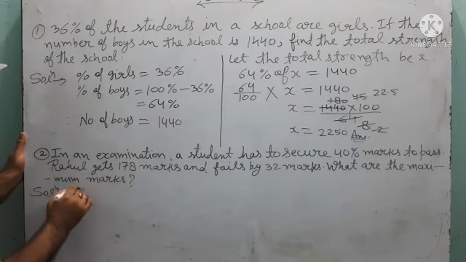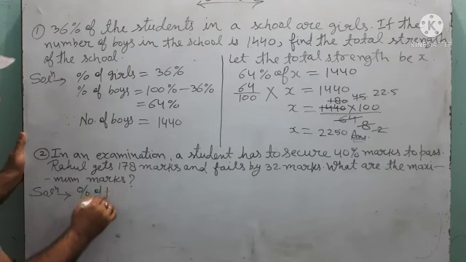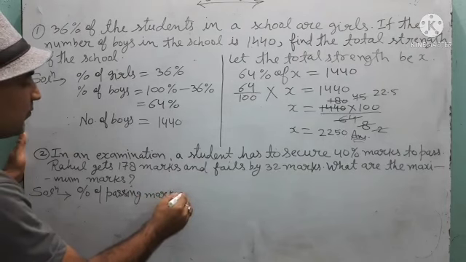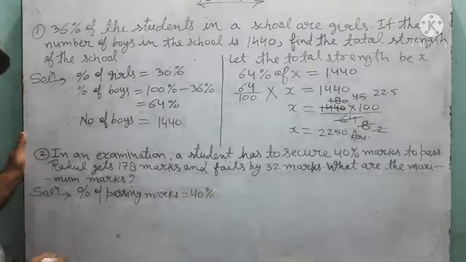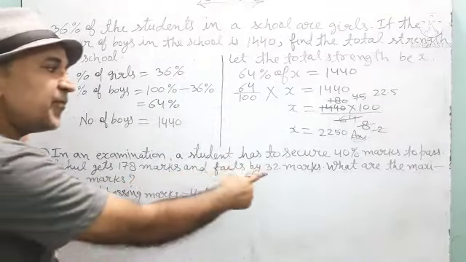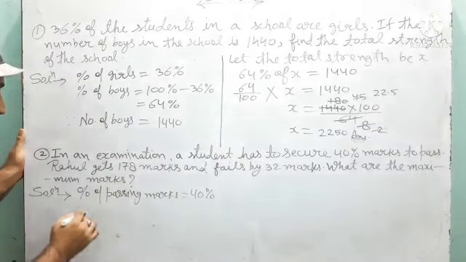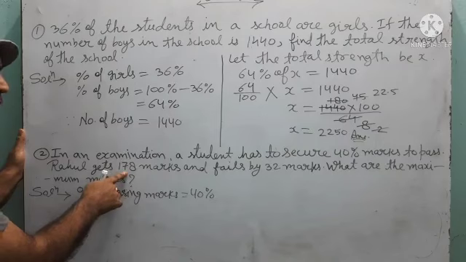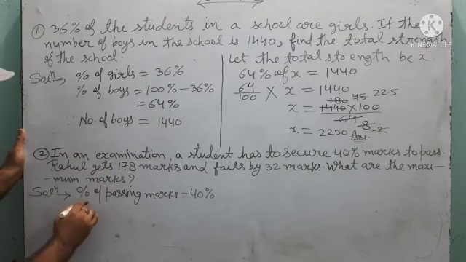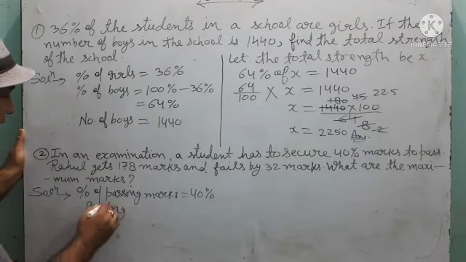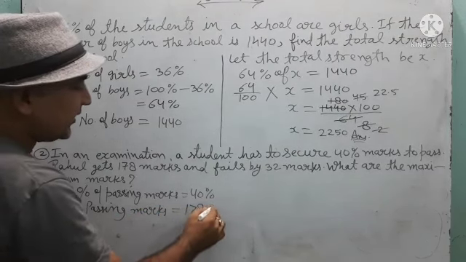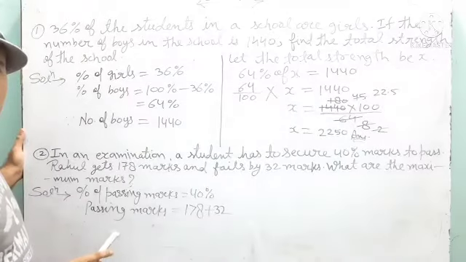See children, in your question it is given that the percentage of passing marks is 40%. And here Rahul is getting 178 and he has failed by 32 marks. So what does it mean? It means if Rahul is given 32 more marks, then he will pass. It means the passing marks will be 178 plus 32. Is this understood?